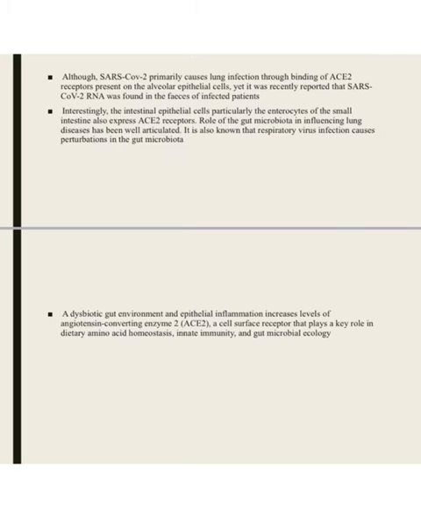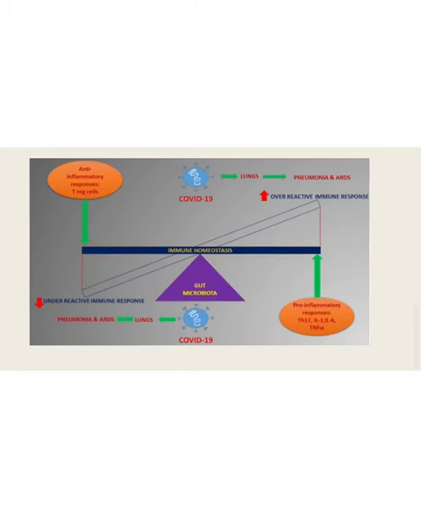So let me talk about the main crux, like how this respiratory virus COVID affects even our gut. We have the ACE2 receptors for the entry of the COVID-19 virus, that's the angiotensin converting enzyme 2 receptors. We have those in our lungs, but unfortunately we also have them in our gut. So that's how the COVID-19 virus affects our gut. I have added this slide to show you how COVID affects both our gut as well as our lungs once it enters the body.